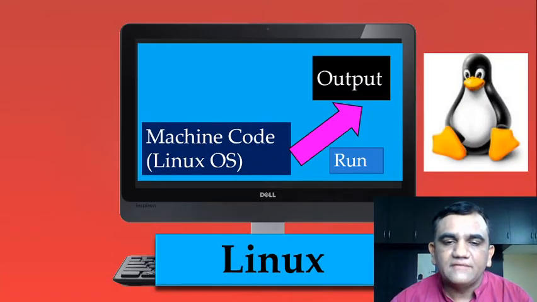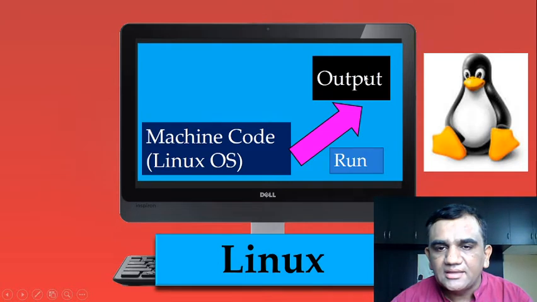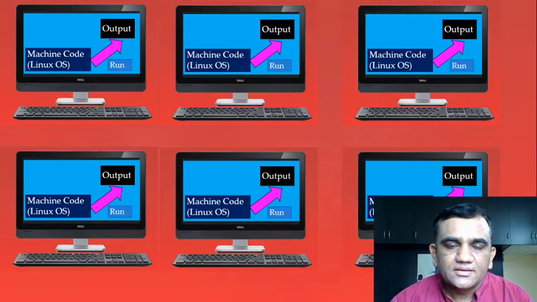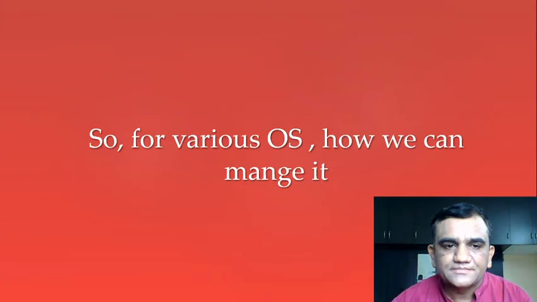Similarly, like Windows, at the client side we will give the machine code for the Linux operating system and it will be executed and you will get output. If you have various Linux based clients, you can distribute the machine code generated for the Linux based OS and all of them can execute it properly.